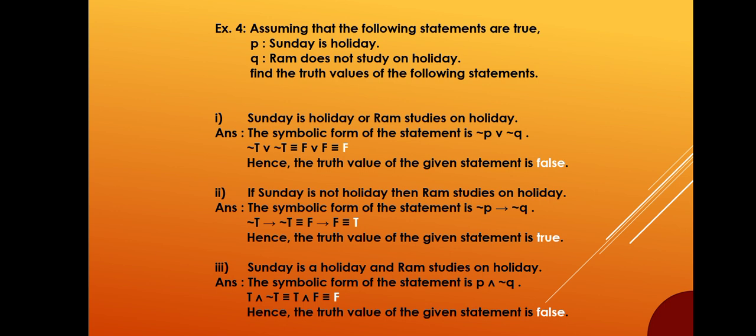If Sunday is not holiday, then Ram studies on holiday. Answer: the symbolic form of the statement is not P implies not Q. Not T implies not T, equivalent to F implies F, which is equivalent to T. Hence, the truth value of the given statement is true. Sunday is a holiday and Ram studies on holiday. Answer: the symbolic form of the statement is P and not Q. T and not T, equivalent to T and F, equivalent to F. Hence, the truth value of the given statement is false.